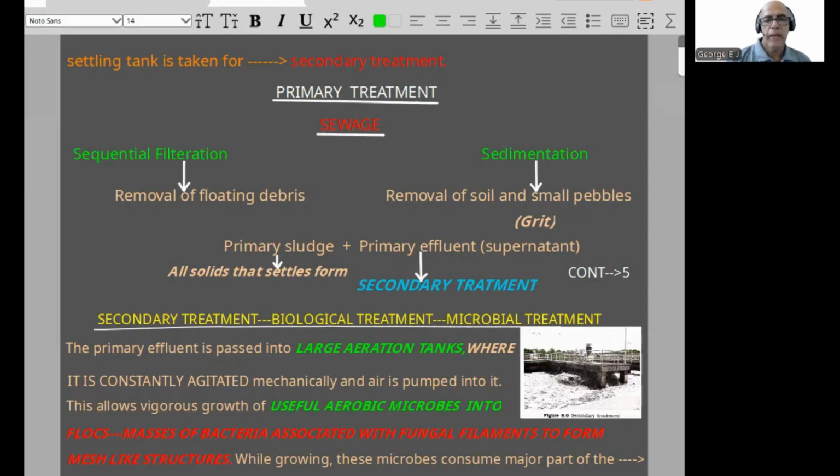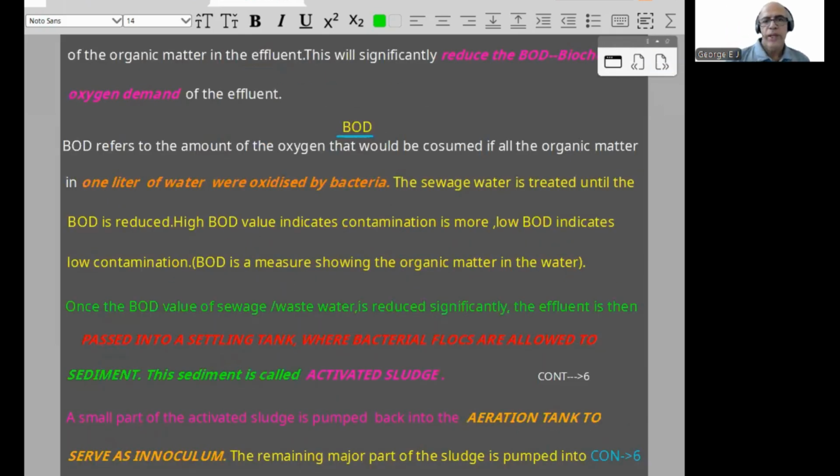So what is meant by the term flocks? So flocks is towards secondary treatment. The usual question: flocks means masses of bacteria associated with fungal filaments to form mesh-like structures. It is called flocks. While growing, these microbes consume major part of the organic matter in the effluent. This will slightly reduce the BOD, the biochemical oxygen demand of the effluent.